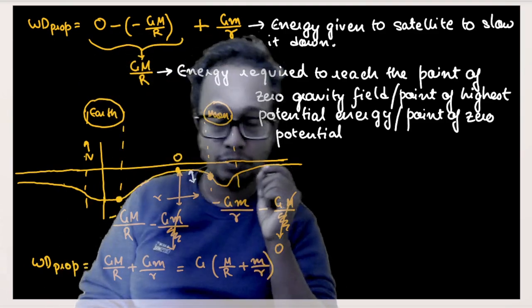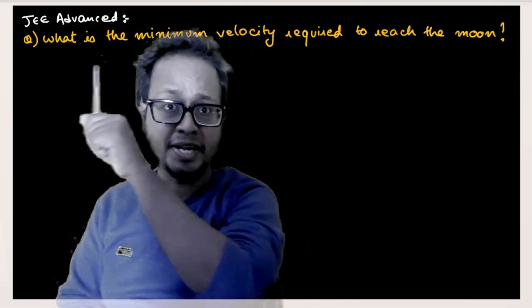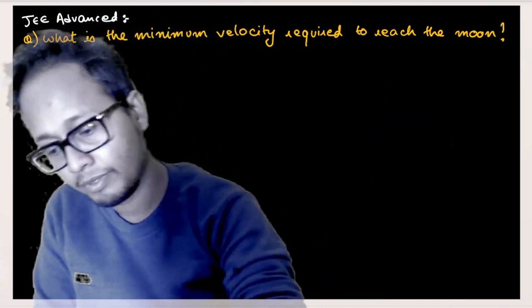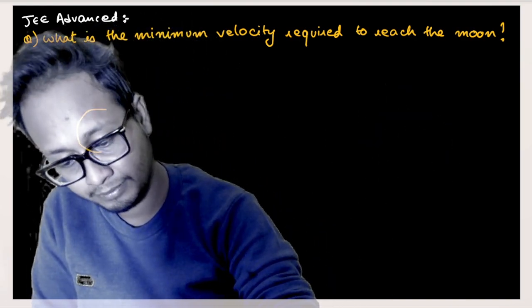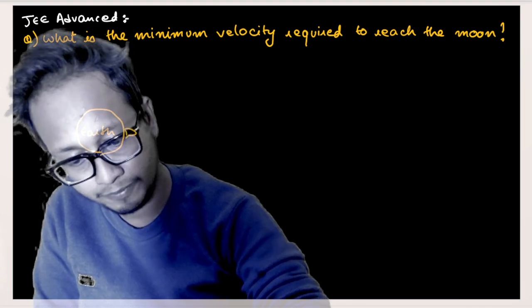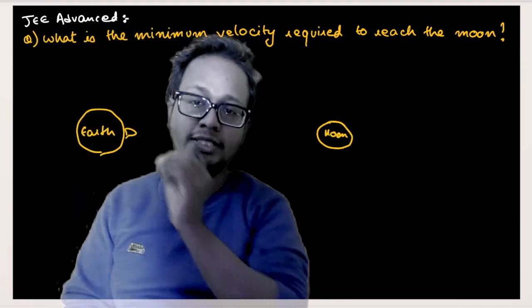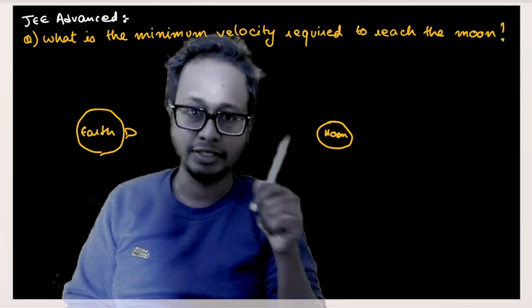Okay. Now there is an actual question that came in your JEE Advanced. The question is such like, what is the minimum velocity required to reach the moon? Okay. So there it is Earth. And a spacecraft is at the surface of Earth. And here it is moon. Okay. What is the minimum velocity required for the satellite to reach the moon?